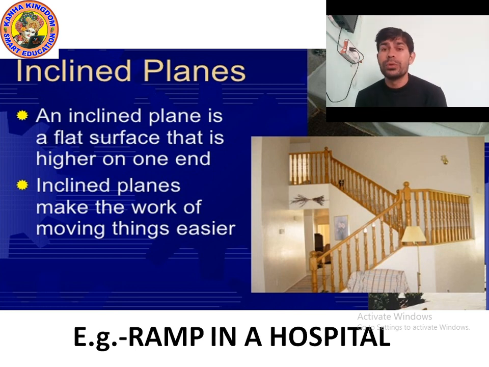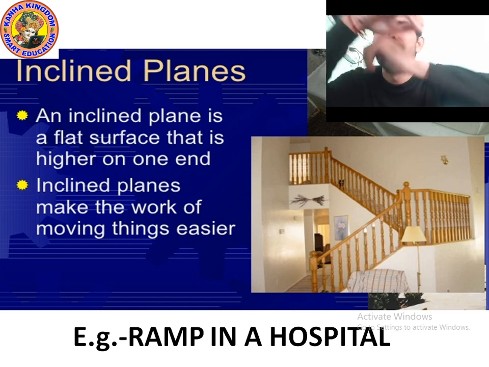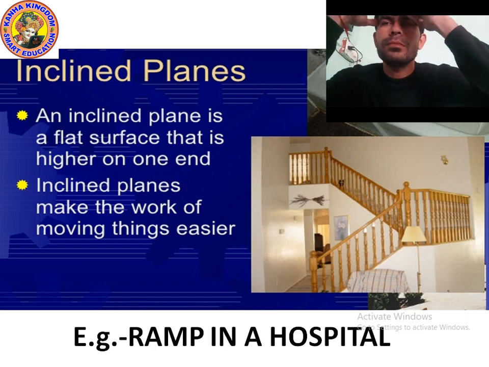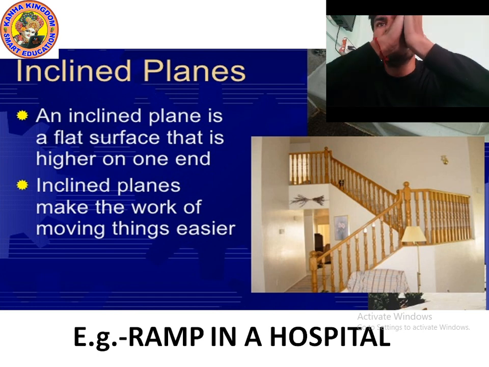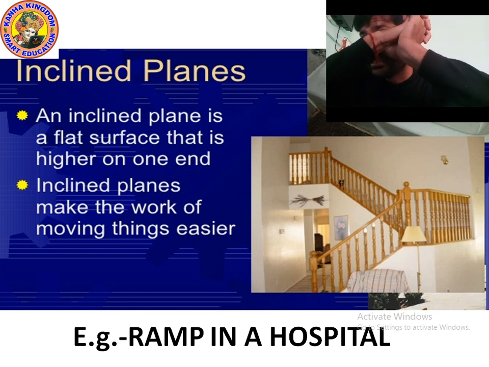Yes, screwdriver, doorknob, they are examples of wheel and axle. So kids, what is wheel and axle? The wheel and axle are simple machines.